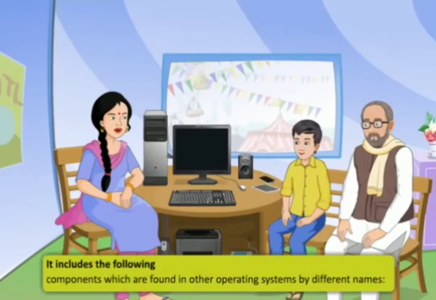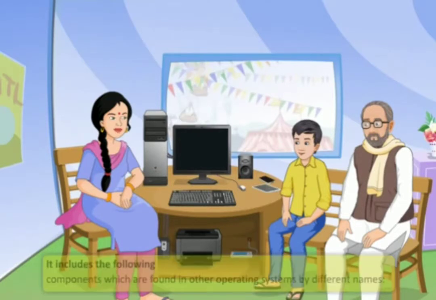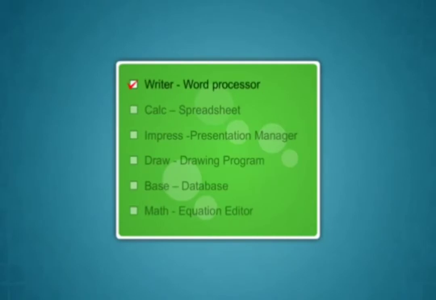It includes the following components which are found in other operating systems by different names: Writer, Word Processor; Calc, Spreadsheet; Impress, Presentation Manager; Draw, Drawing Program; Base, Database; Math, Equation Editor.